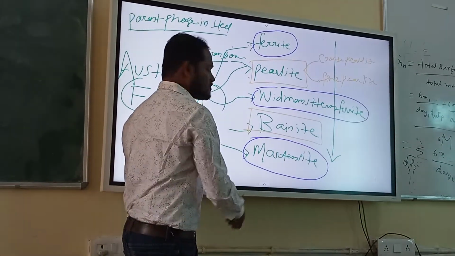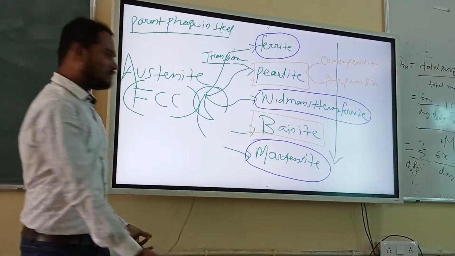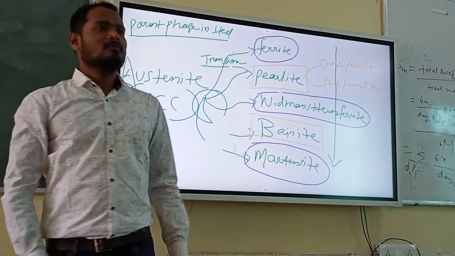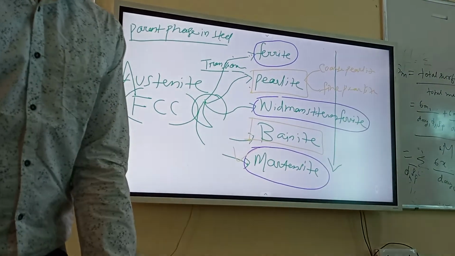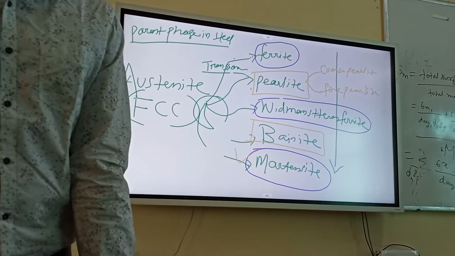Right? And which one is the most non-equilibrium structure? Martensite. Non-equilibrium microstructure. And if you remember, if you have a non-equilibrium microstructure, that is harder and stronger. That you have to remember.